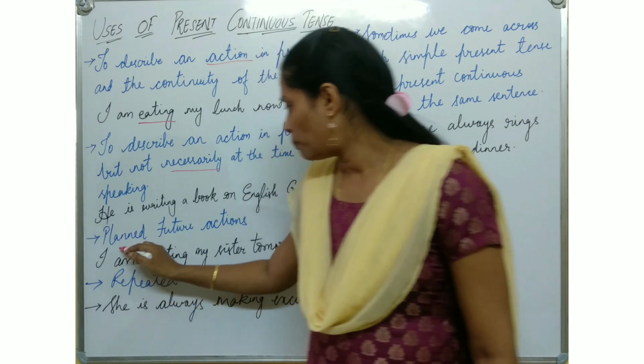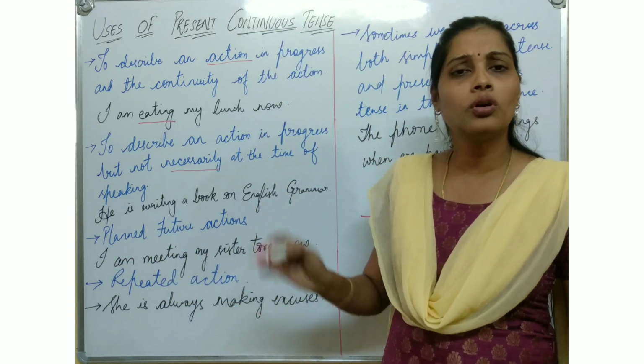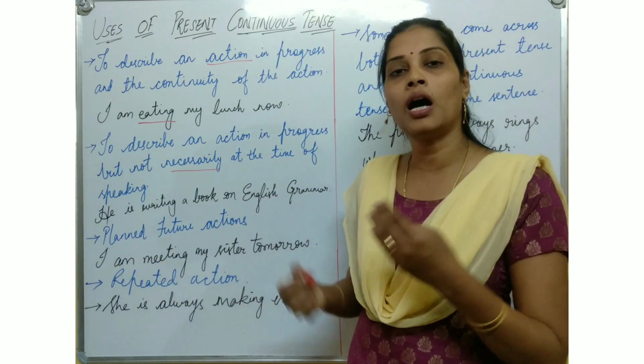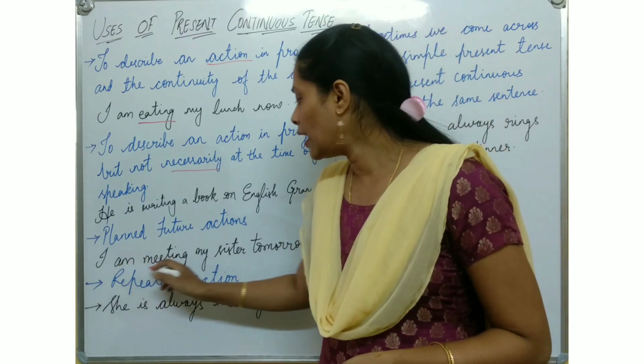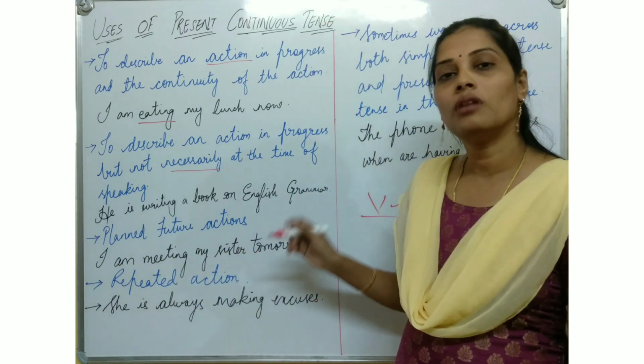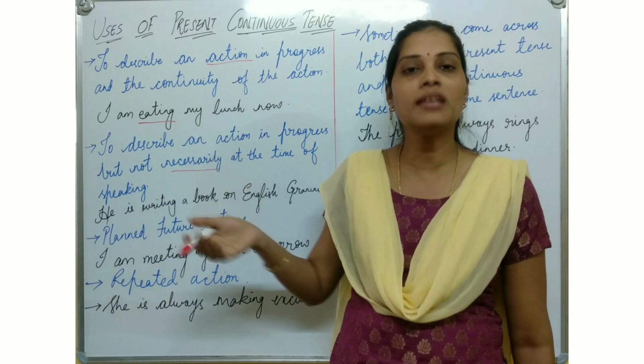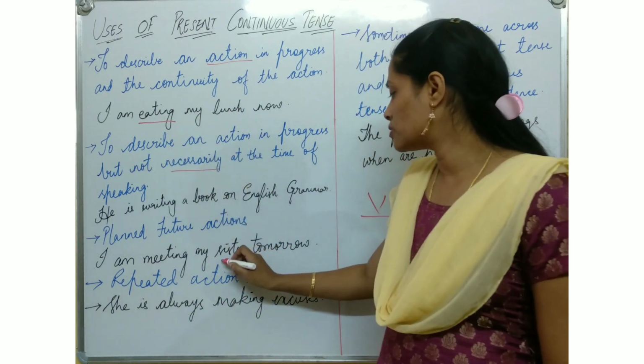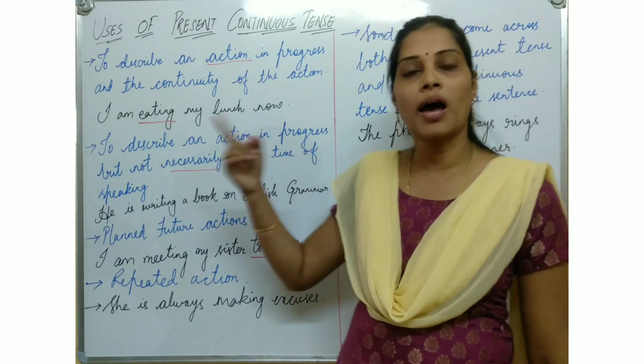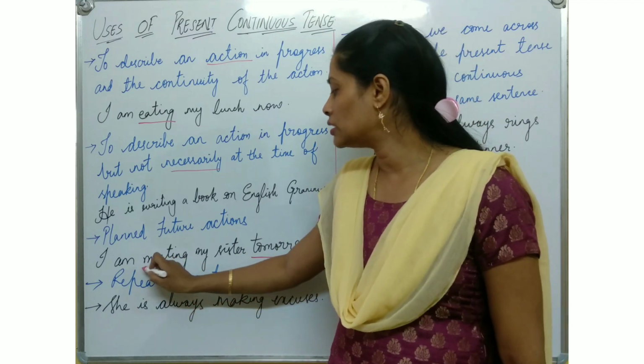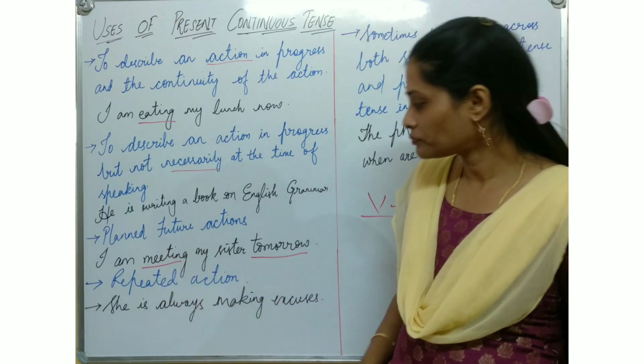Next, plan future actions. Some future action that you plan. I am meeting my sister tomorrow. I am going to meet. It means I am going to meet my sister tomorrow. So it's a plan for the future. That's why it came with the ing form.